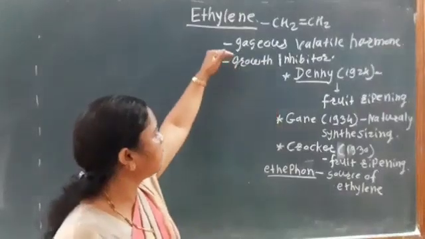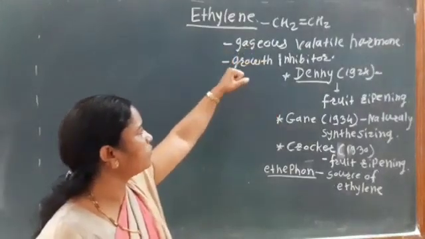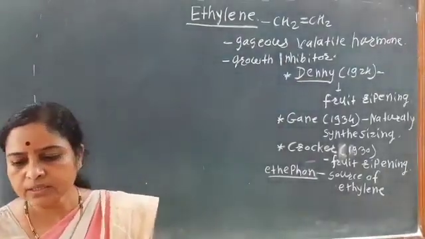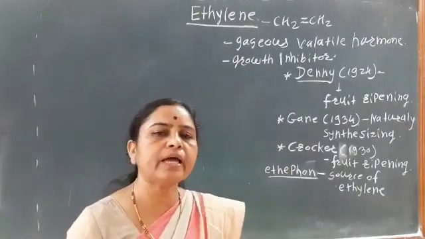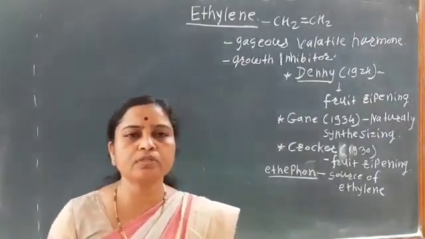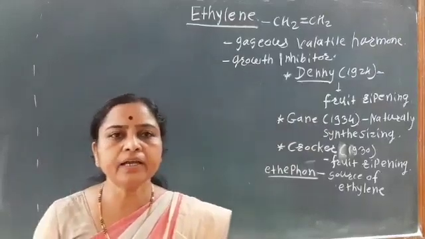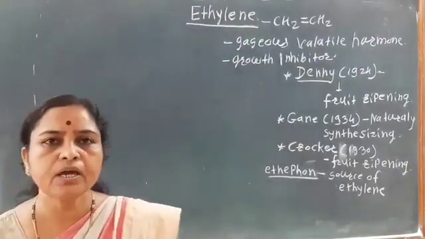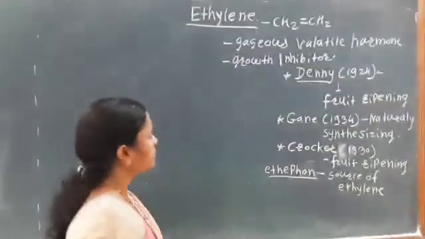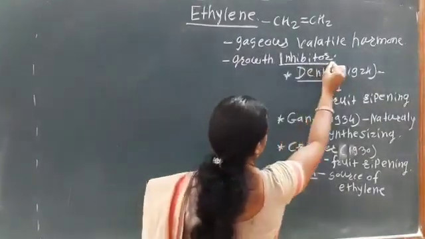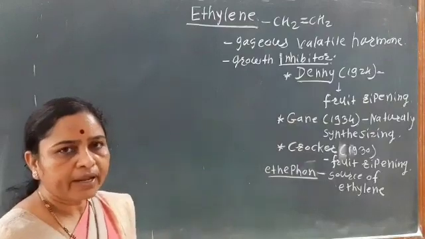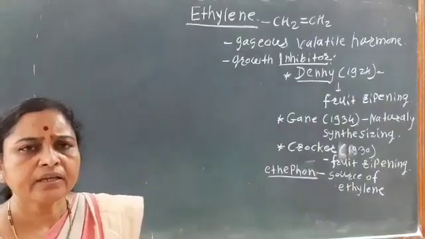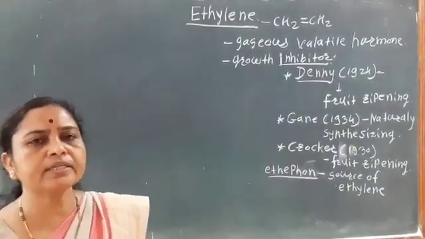Okay, so here it is in the gaseous and volatile form, and it is known as the growth inhibitor. Why? Because this hormone promotes abscission, which mainly occurs in senescent leaves and fruits.